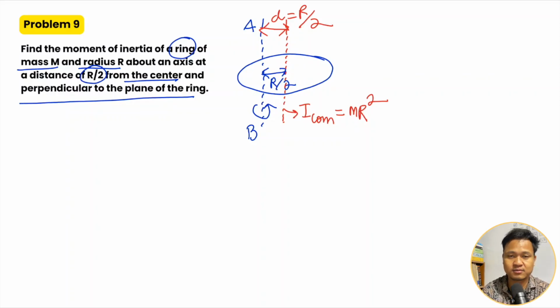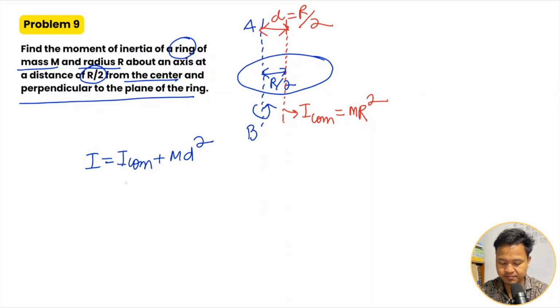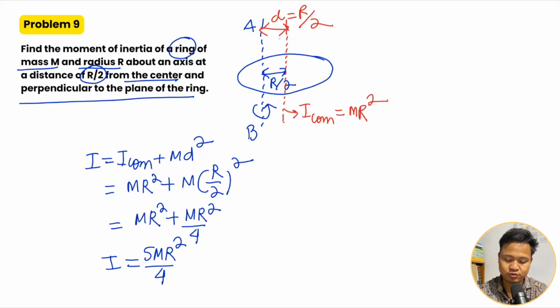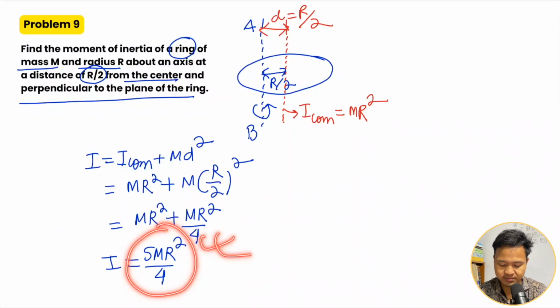Now apply the formula. So I equals I_COM plus M D square. I_COM is MR square plus M into D, which is R by 2, the whole square. So this is MR square plus MR square divided by 4. So how much will you have? 5 MR square divided by 4. So this is I. So moment of inertia about this axis for a ring is 5 MR square divided by 4.